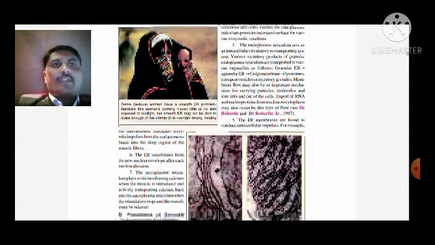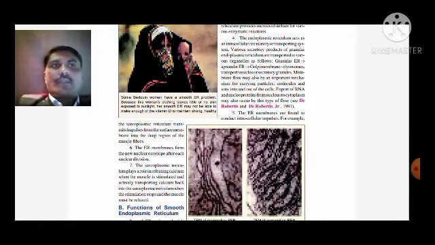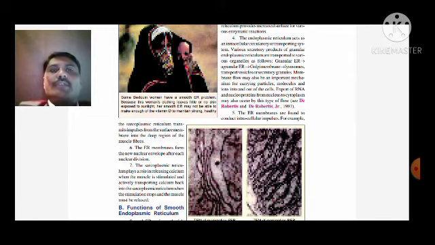The endoplasmic reticulum acts as an intracellular circulatory or transporting system. Various materials are transported in the form of granular ER, agranular ER, Golgi membrane, lysosomes, transport vehicles, or secretory granules. Membrane flow may also be an important mechanism for carrying particles, such as the export of RNA and nucleoproteins from the nucleus to the cytoplasm.